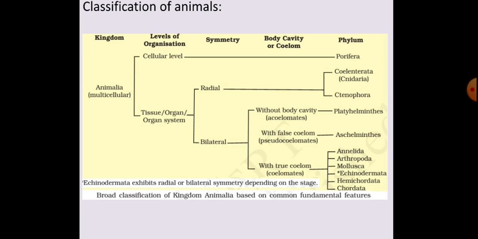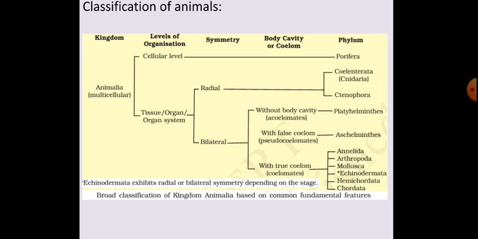Out of that, see, phylum Porifera has only cellular level of organization. Symmetry is absent, asymmetrical. Body cavity, acoelomate. Understood? You are understanding why we studied these terms in classification. Then next, phylum Coelenterata. Again, they are at the tissue level of organization. They exhibit radial symmetry. Body cavity, acoelomate. Coelom is absent. Belonging to that pattern are phylum Coelenterata and phylum Ctenophora.